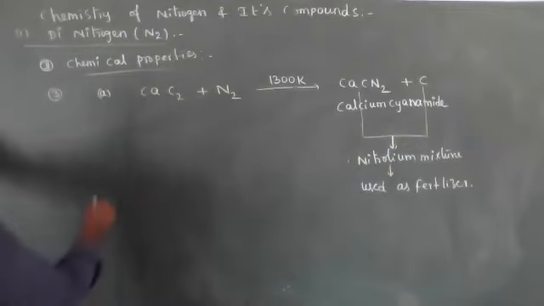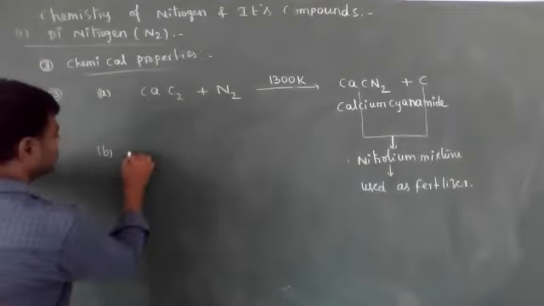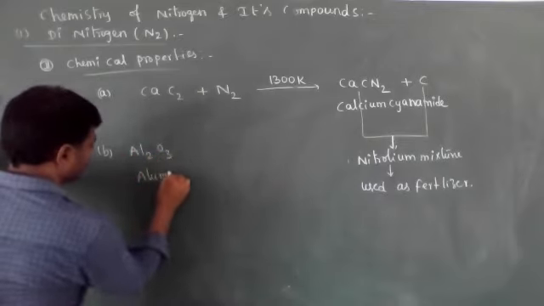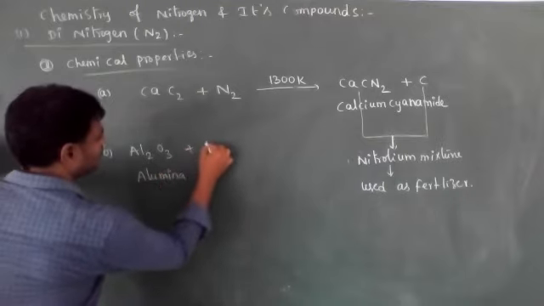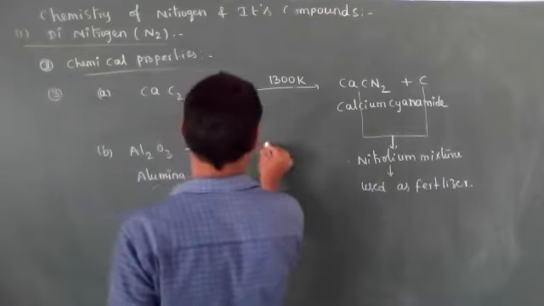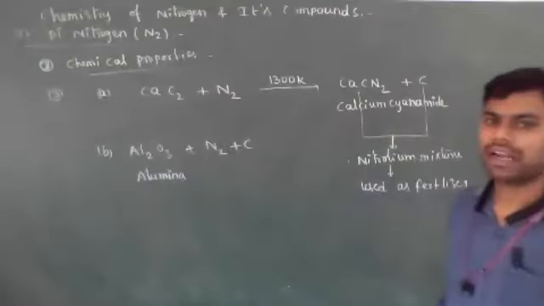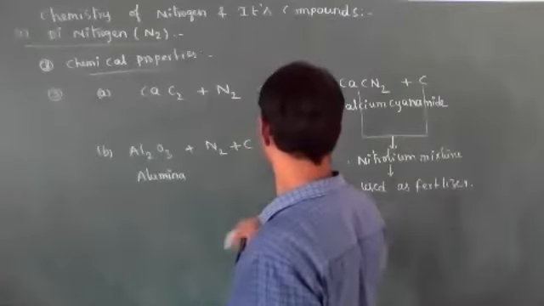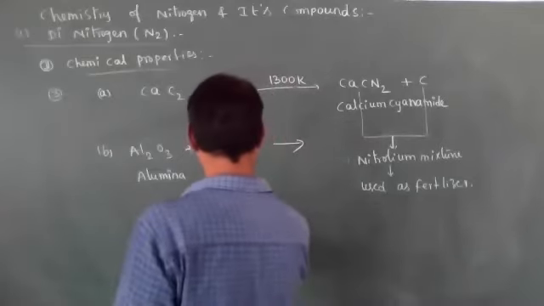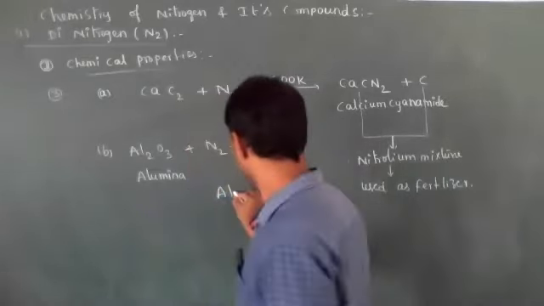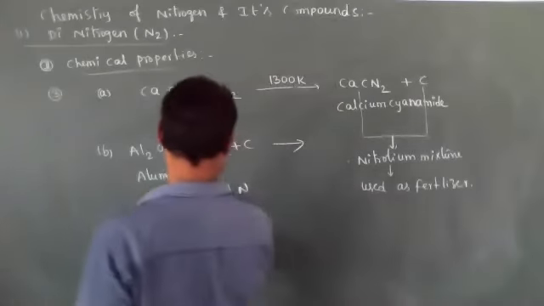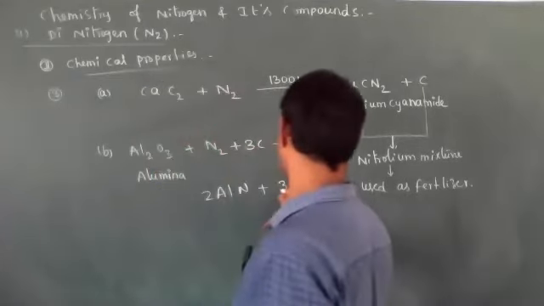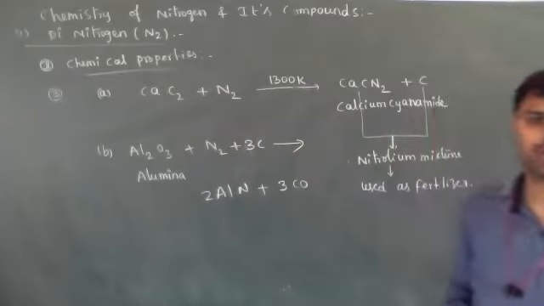Okay, when it reacts with alumina, Al2O3, in the presence of carbon also. When alumina reacts with nitrogen in the presence of carbon, it forms aluminium nitride, AlN. 2 moles of AlN plus 3 moles of carbon converted to 3 moles of carbon monoxide.